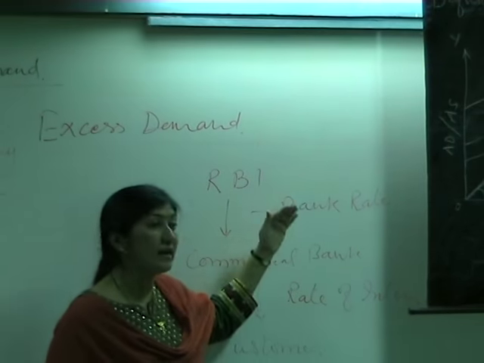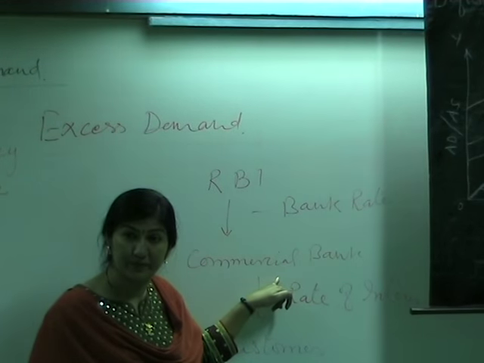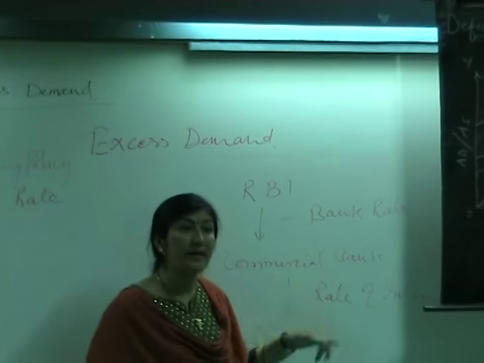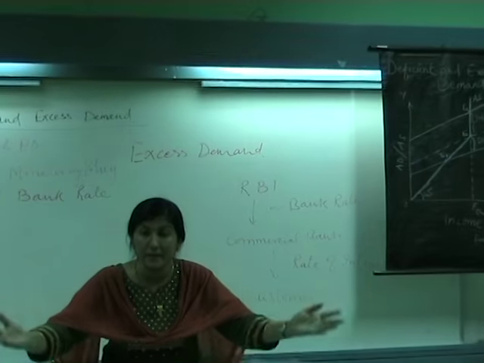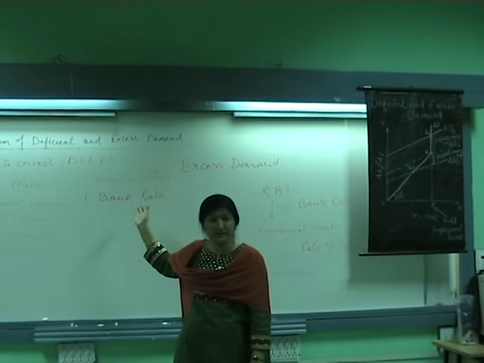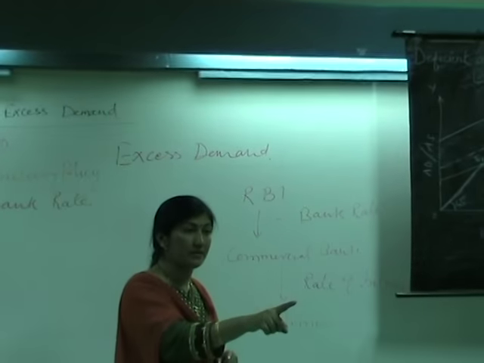So more income in the form of cash will come to commercial banks. You getting me? Commercial banks. Now commercial banks will be in a better position. They will be in a position to give more loans to the people, and that is what is needed during the situation of deficit demand. Followed? So what happens during deficit demand?